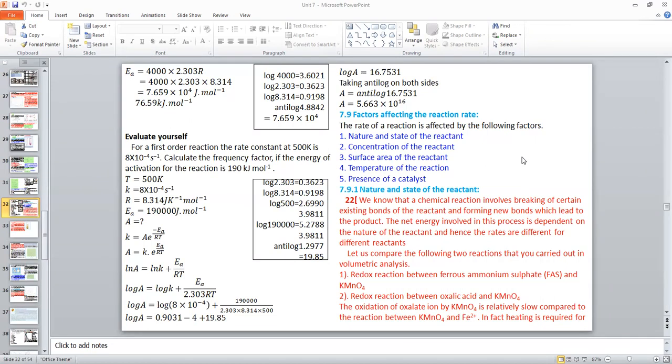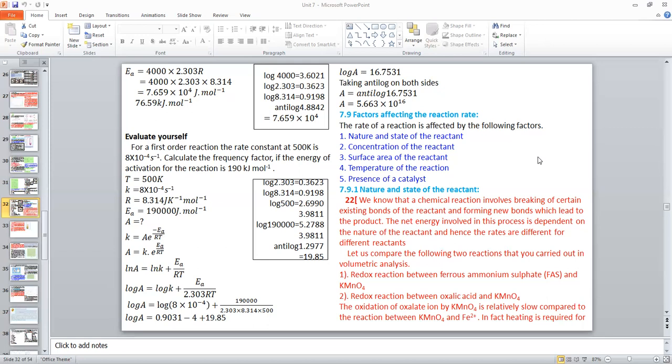First, the nature and state of a reactant. The rate of reaction involves breakage of some bonds from the reactants and new bonds are formed to form the product. So, it depends upon the ease of breaking the bonds in the reactants.